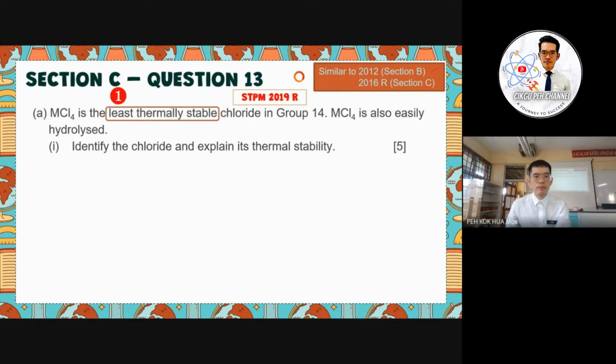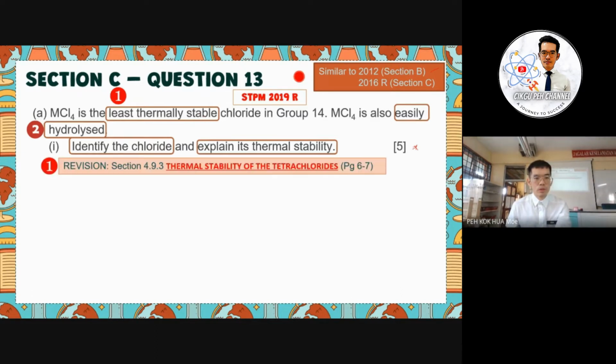So the main points here will be least thermally stable, and second, easily hydrolyzed. So we have to bracket the keywords in the question, and the question is asking you to identify the chloride and explain its thermal stability. In the first 5 marks, we can already know what MCl4 is, since the least thermally stable will be lead tetrachloride. So the first division here is about the thermal stability of the tetrachloride.